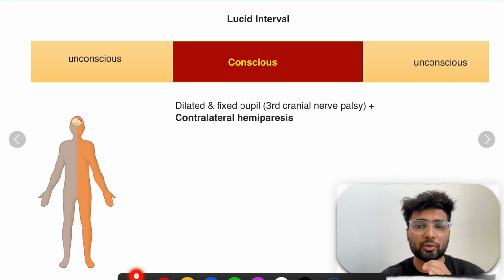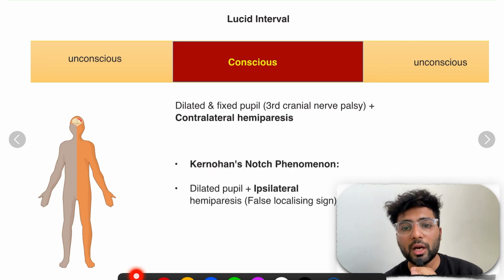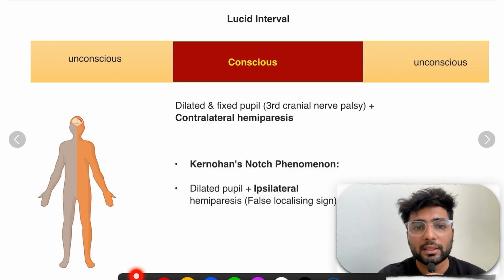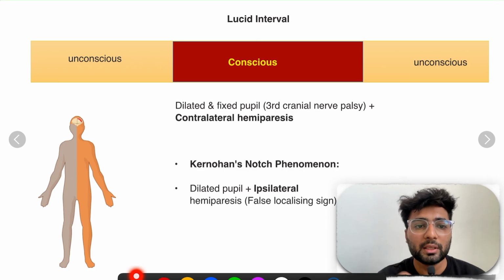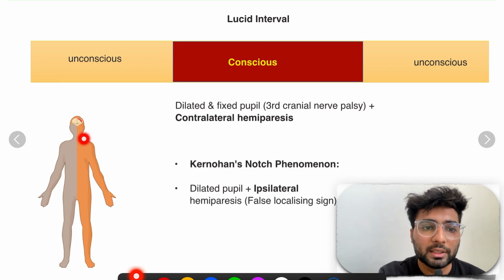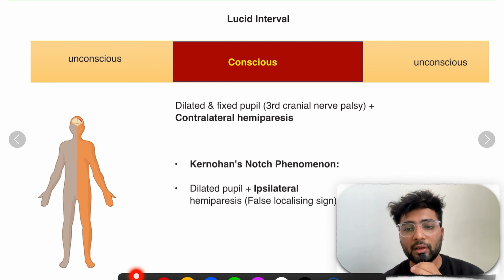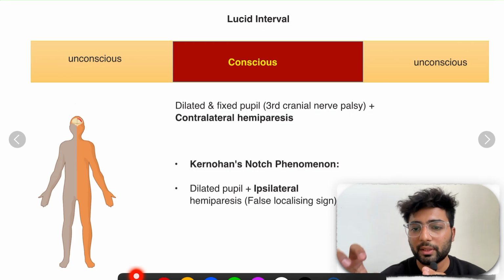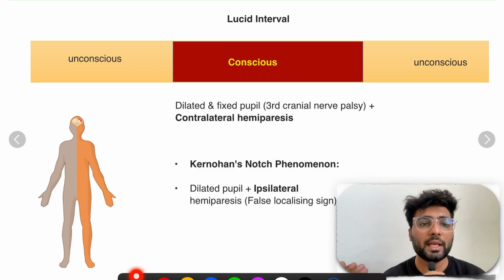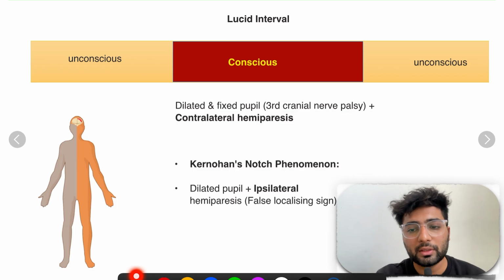Now I told you that whenever the patient is conscious, there will be a dilated and fixed pupil and contralateral, the opposite side, hemiparesis. But in certain situations, there is Kernohan's notch phenomenon. In this, there is a dilated and fixed pupil, same, but there is ipsilateral hemiparalysis. It means if the trauma was here, then this part of the body gets paralyzed. Why so? Because the bleeding is compressing the brain, and the part of the brain which is compressed is paralyzed, controlling certain parts of the body.